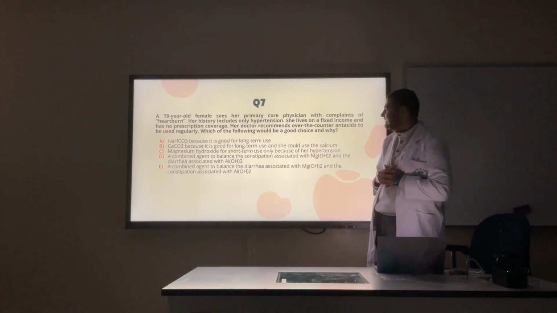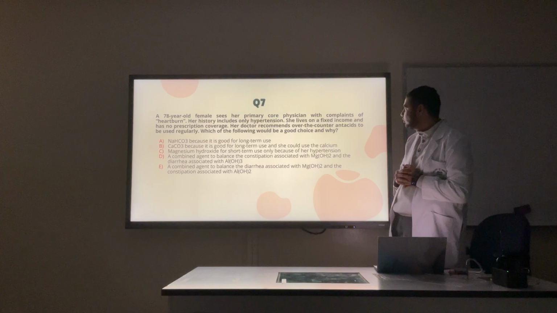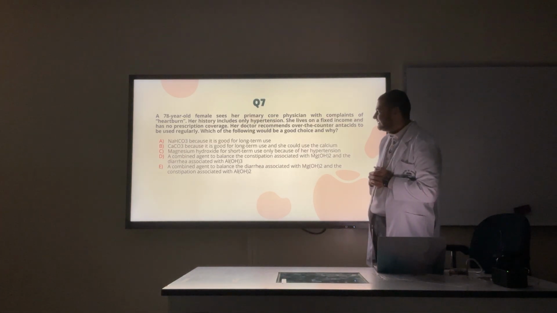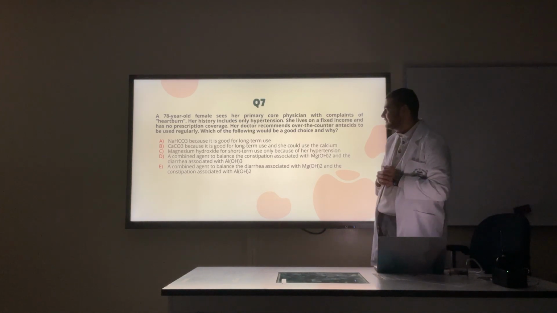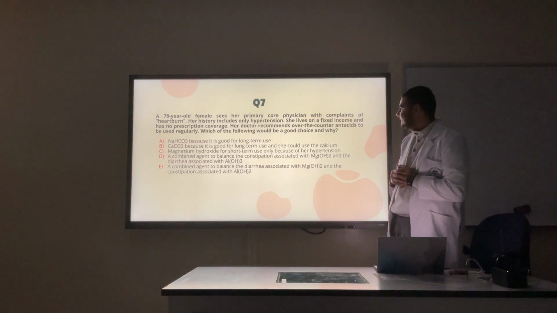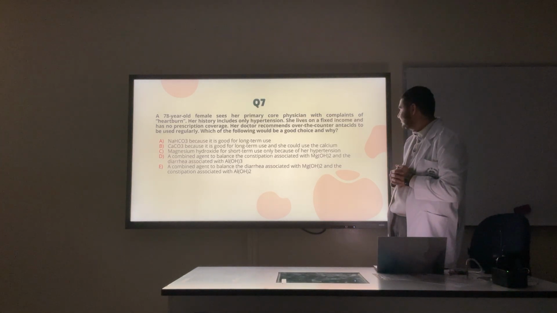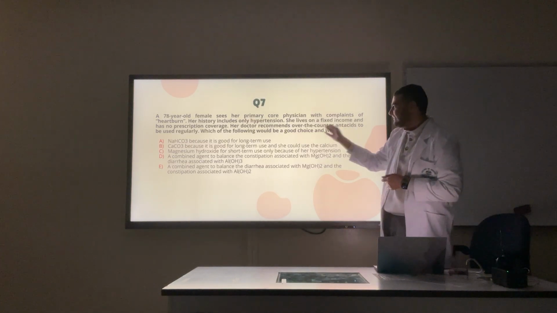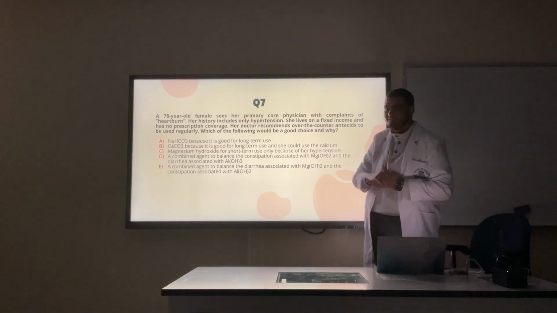Question 7. A 78-year-old female sees her primary care physician with complaints of heartburn. Her history includes only hypertension. She lives on a fixed income and has no prescription coverage. Her doctor recommends over-the-counter antacids to be used regularly. So ignore all of this. She just uses antacids, which would be a good choice and why.